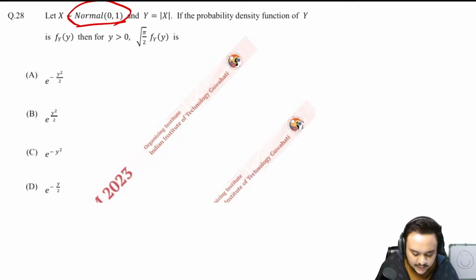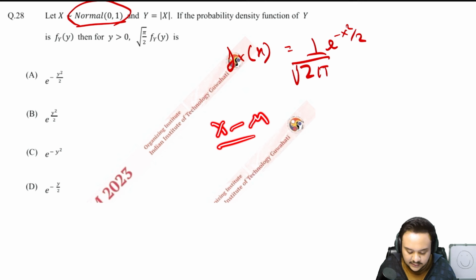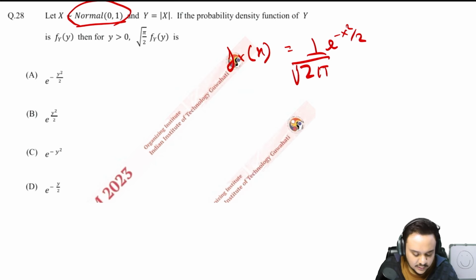So you can write that the probability density function for this is just going to be 1 upon root 2 pi multiplied by e to the power minus x square by 2. Instead of making your life difficult by x minus mu by sigma and all, they have made your life way easier. Okay, and now you are given y is equal to mod x.